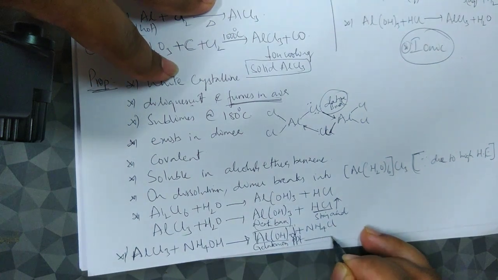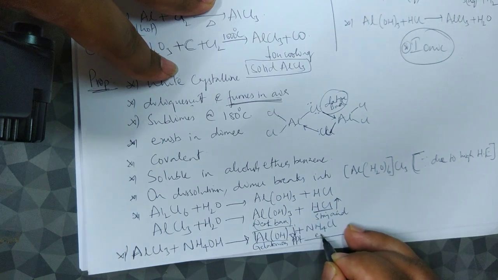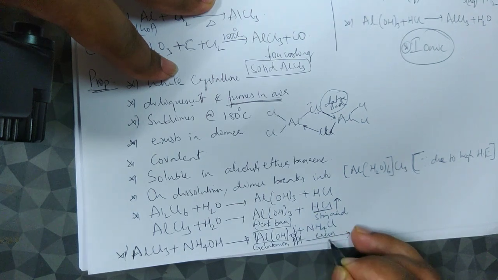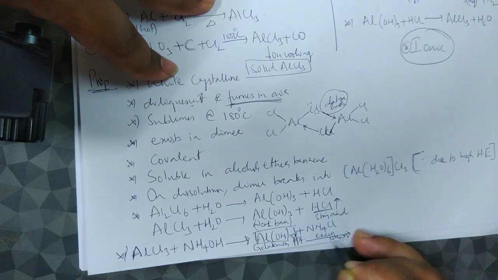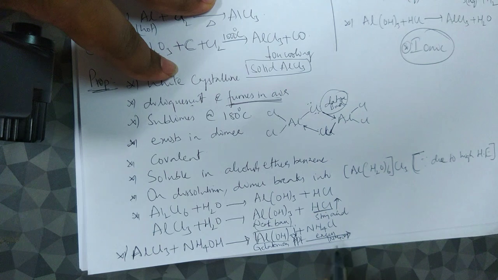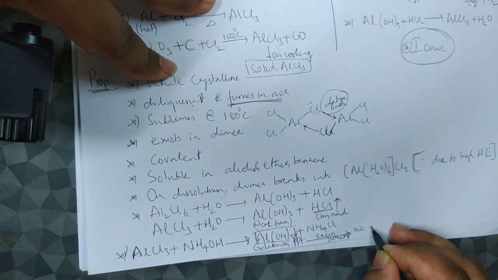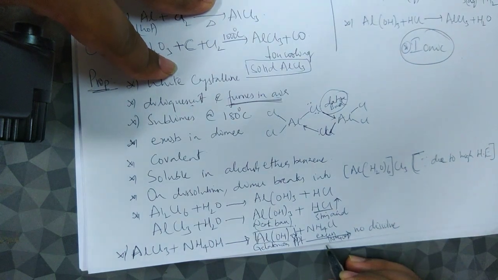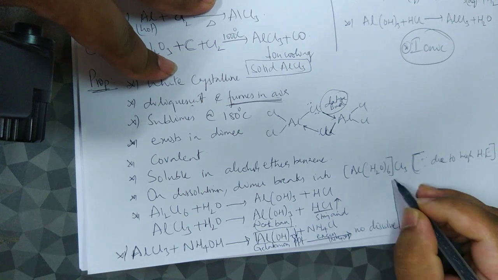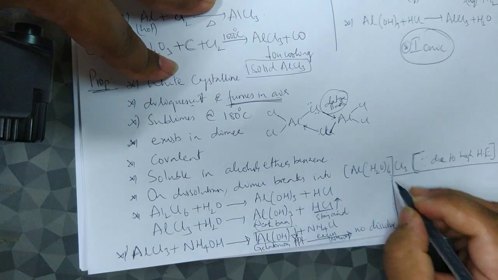Okay, so this gelatinous precipitate, in excess of ammonium hydroxide, that is NH4OH, there is no dissolution. It does not dissolve in excess of ammonium hydroxide. Very important point. Why I am saying it is a very important point is that there is a similar kind of reaction with